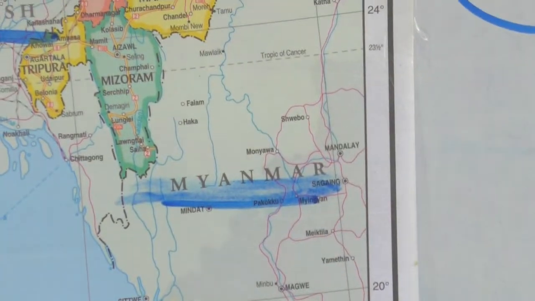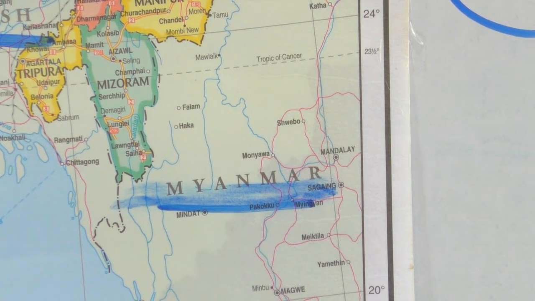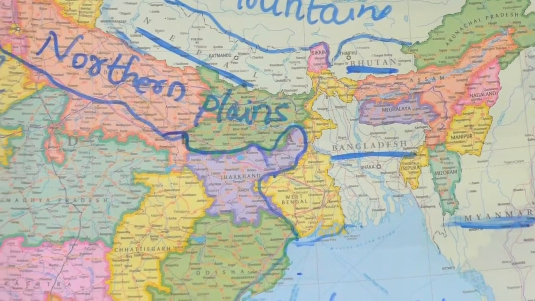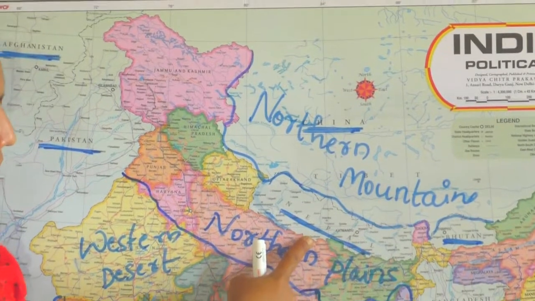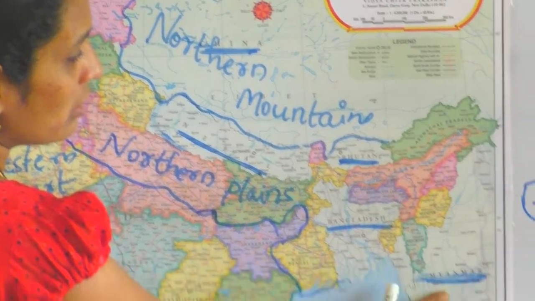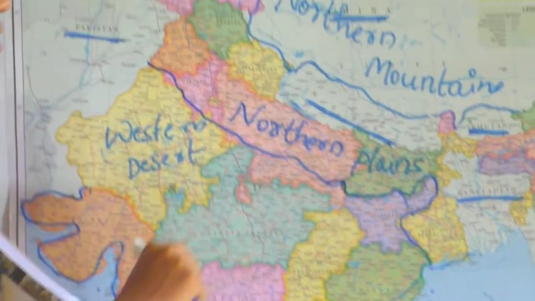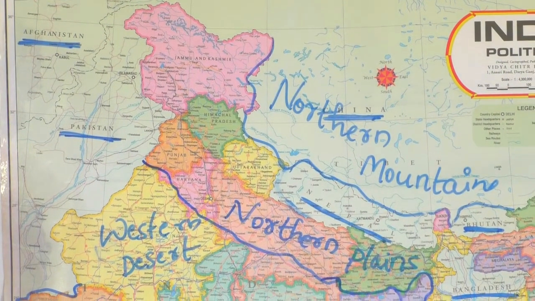You are seeing now, these are the northern neighboring countries. See, Pakistan, Afghanistan, next Nepal, Bhutan, Myanmar, Bangladesh, China. These are the neighboring countries of our India.